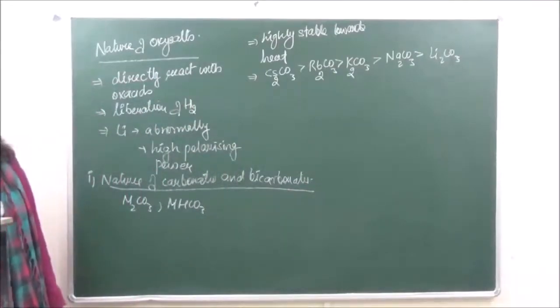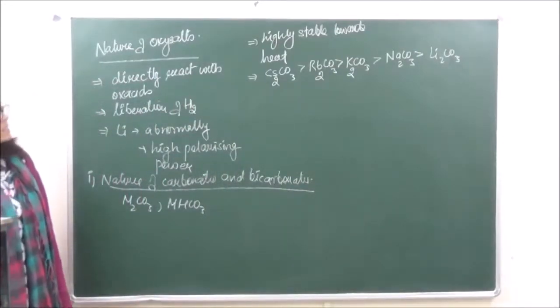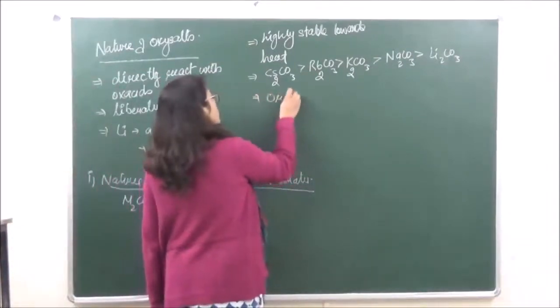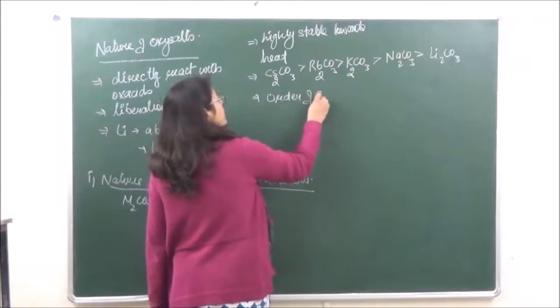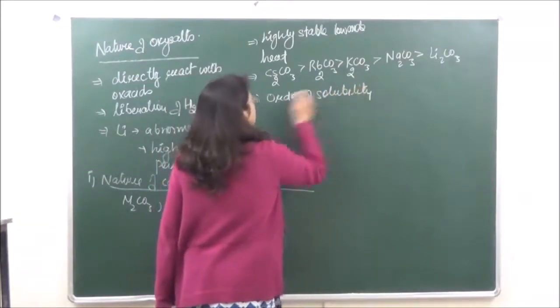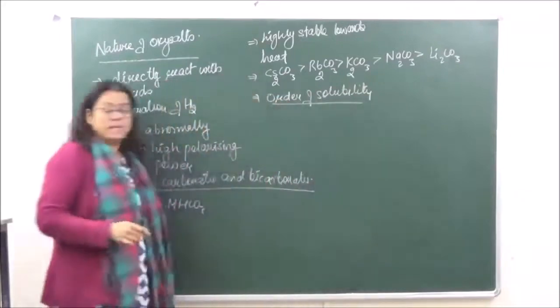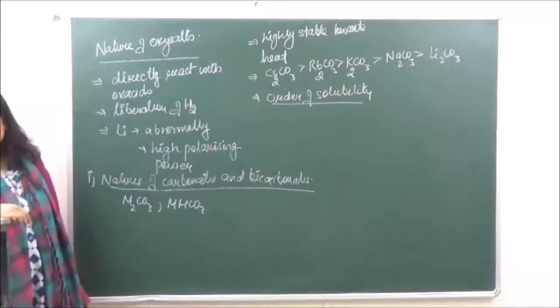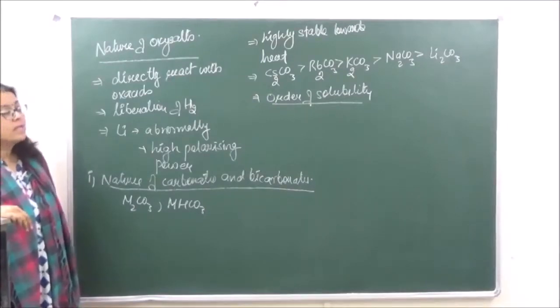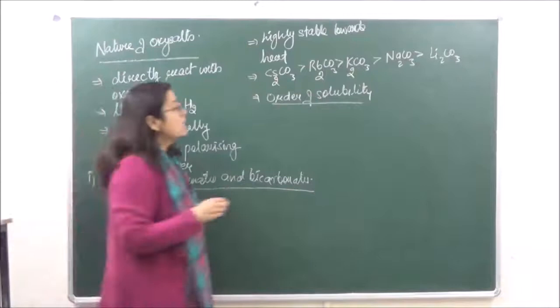Okay. Now when we are talking of order of solubility, this was the order of stability. When we talk of order of solubility, it is seen that all the carbonates are soluble in water, but the solubility keeps on increasing with increase in size of the alkali metal ion.